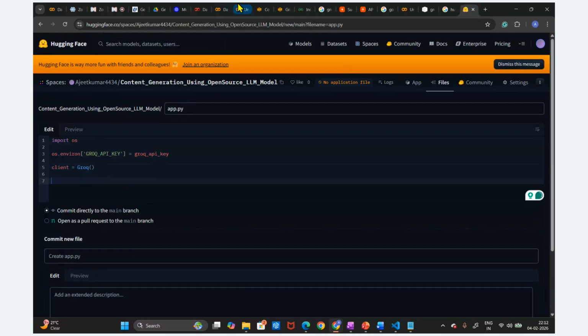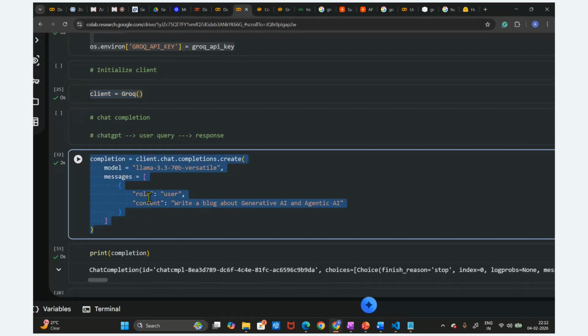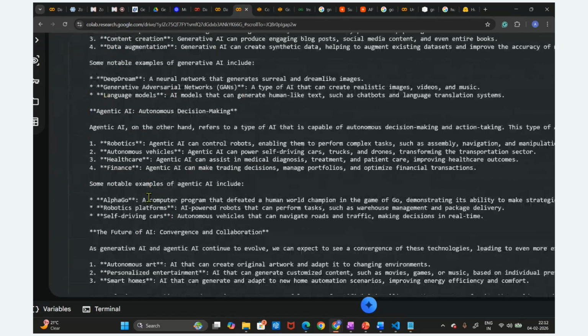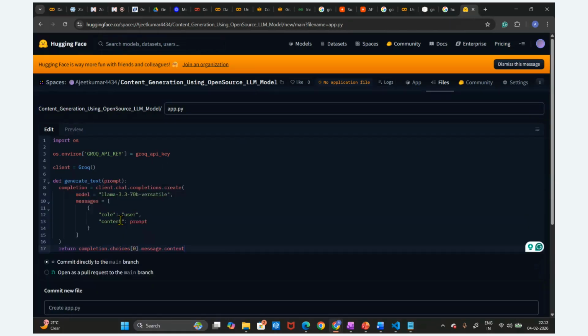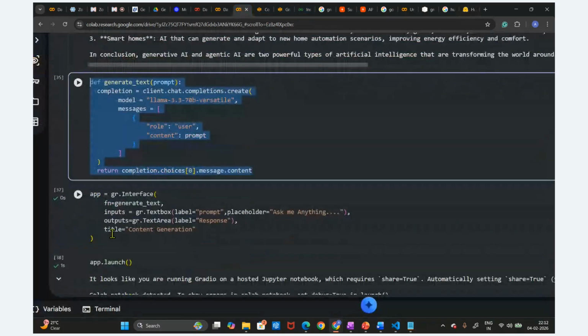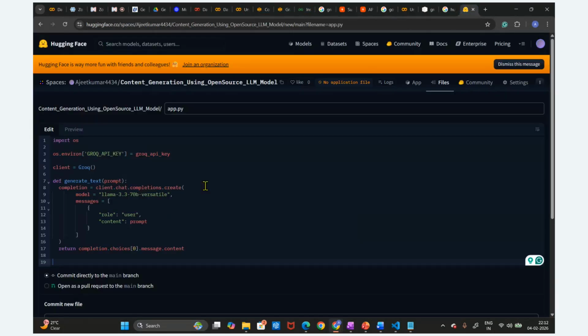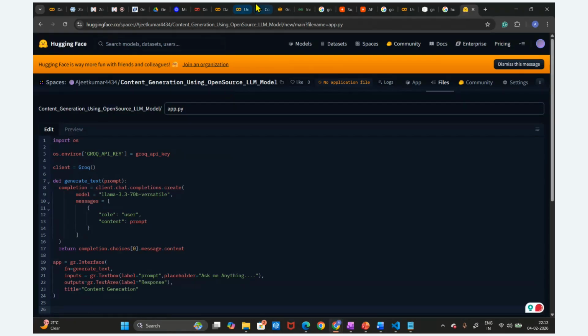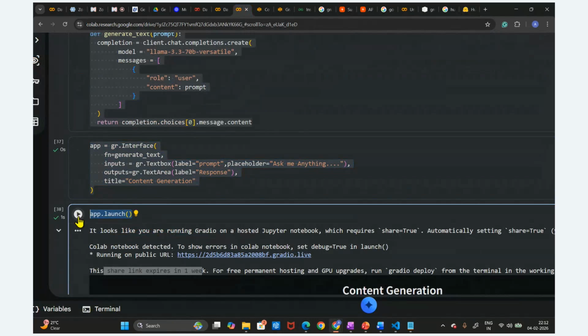Then what is the next step? Instead of this, we are going to paste the function here. What are the functions we have written? I'm going to paste this function. And then what is next? After this function, we are going to have the app, right? This is the application, so we are going to provide this application. And after the application, what is next? We have to launch, right? Just click on the launch.